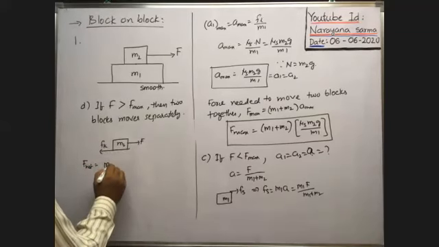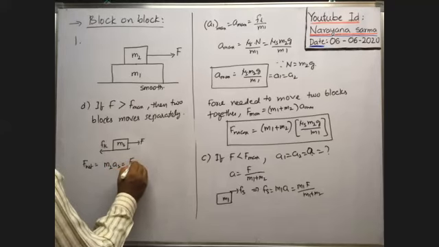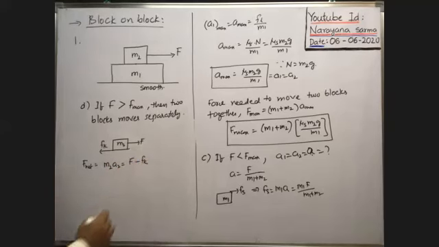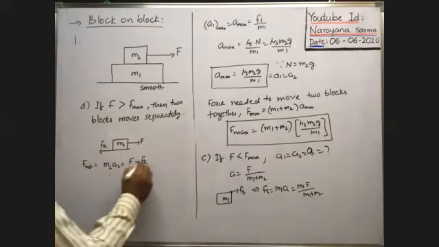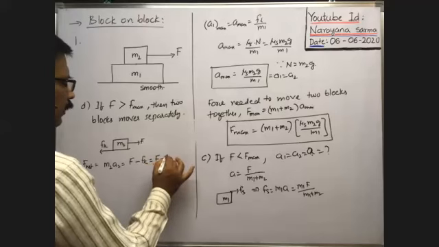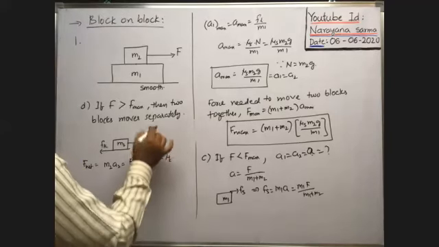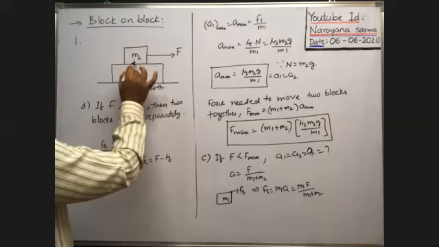Net force on the upper block is equal to M2 A2, that is equal to F minus Fk. Because the net force acting on the upper block is F minus Fk. Therefore this is equal to F minus Fk, meaning mu k into the normal reaction. What is the normal reaction acting on this block?